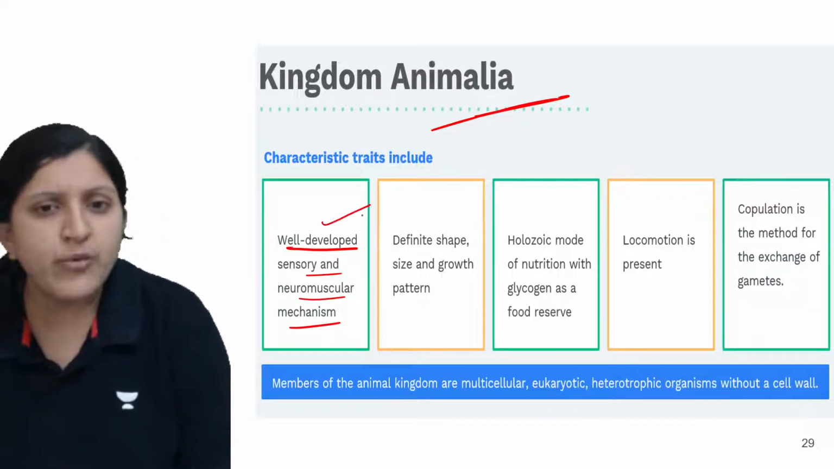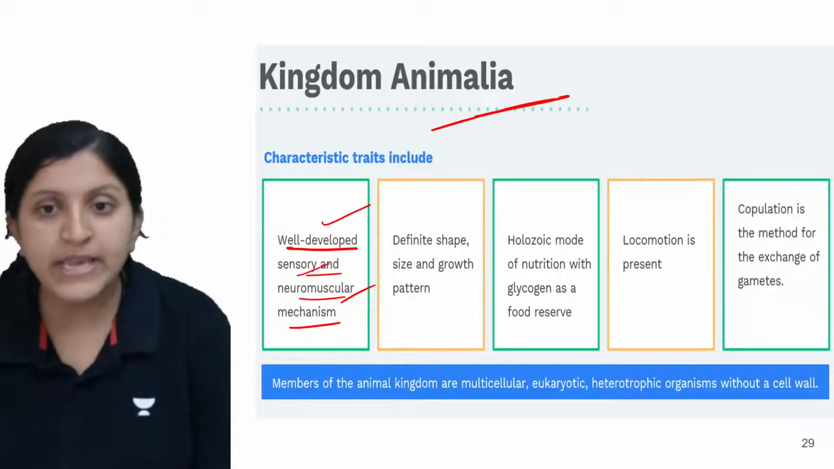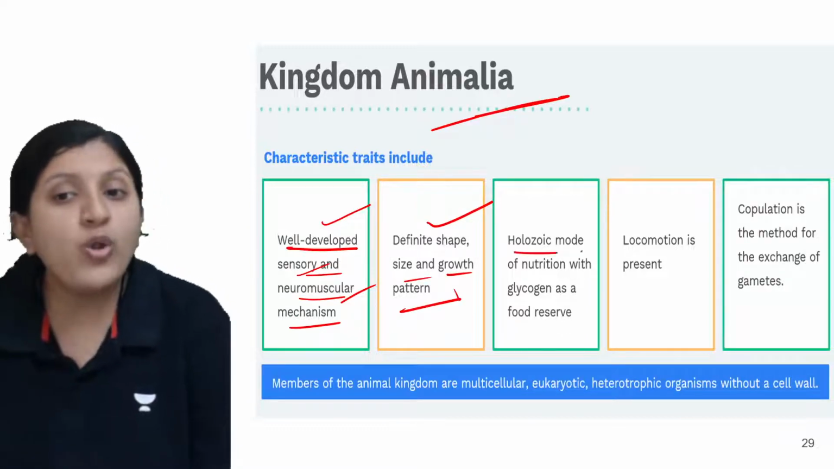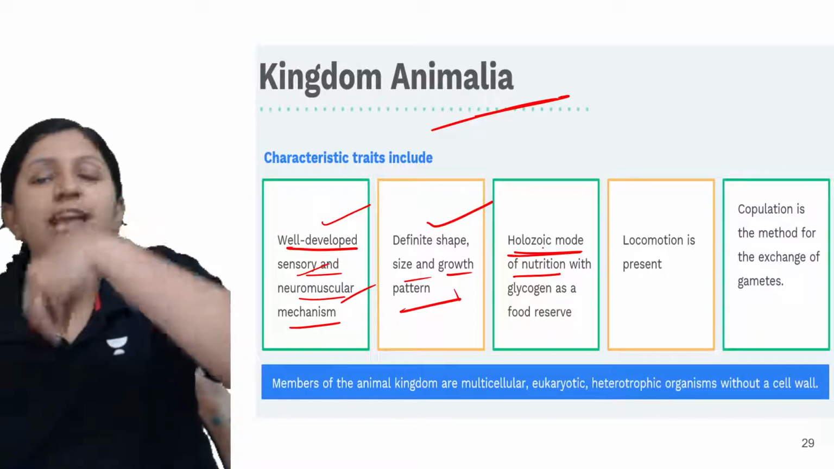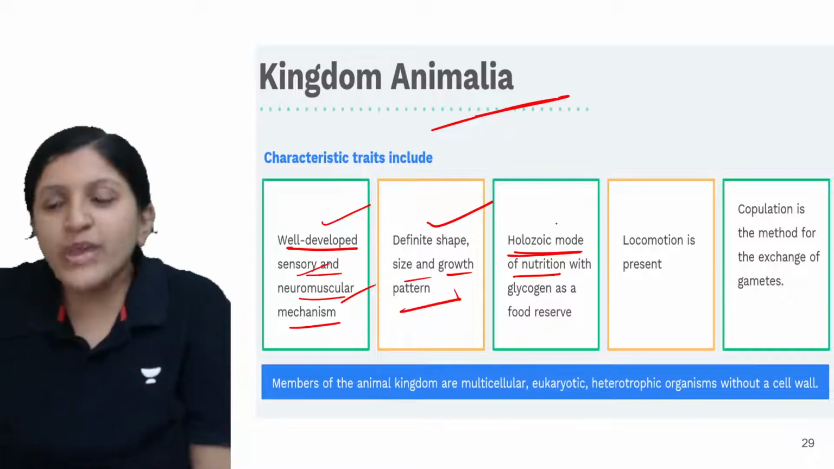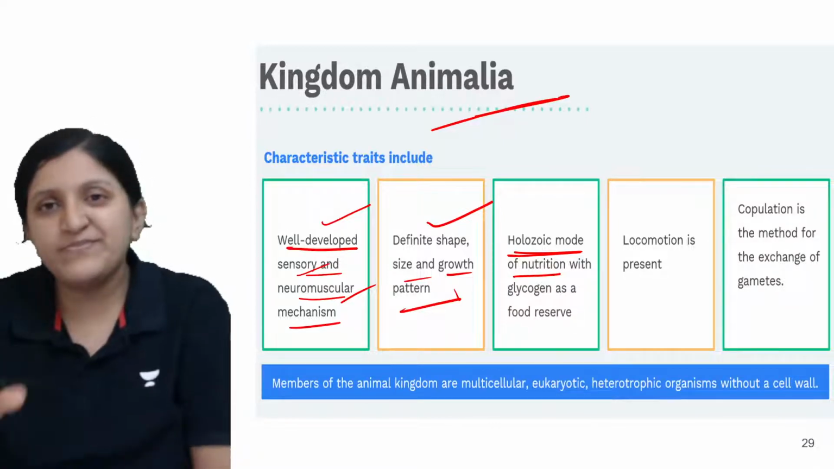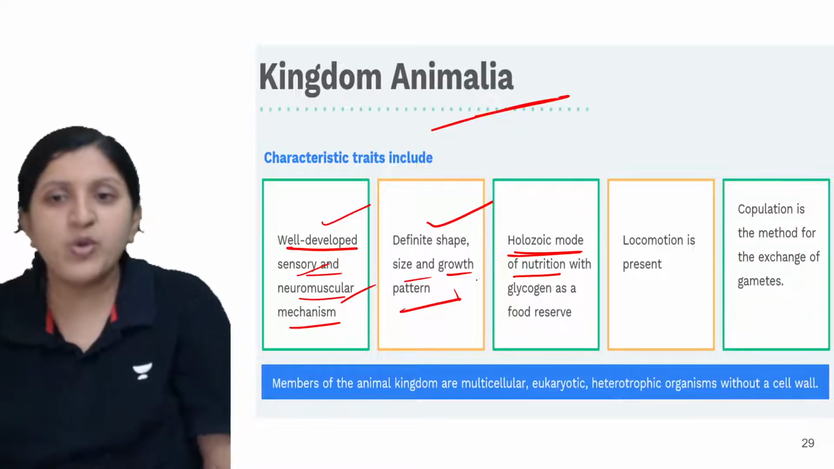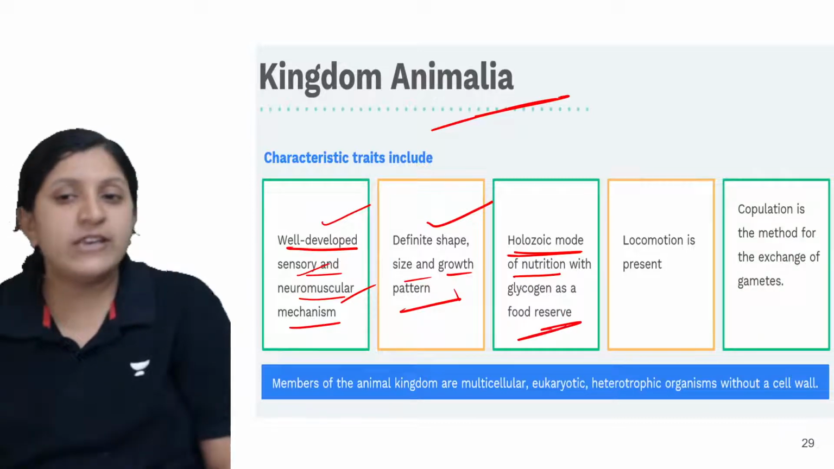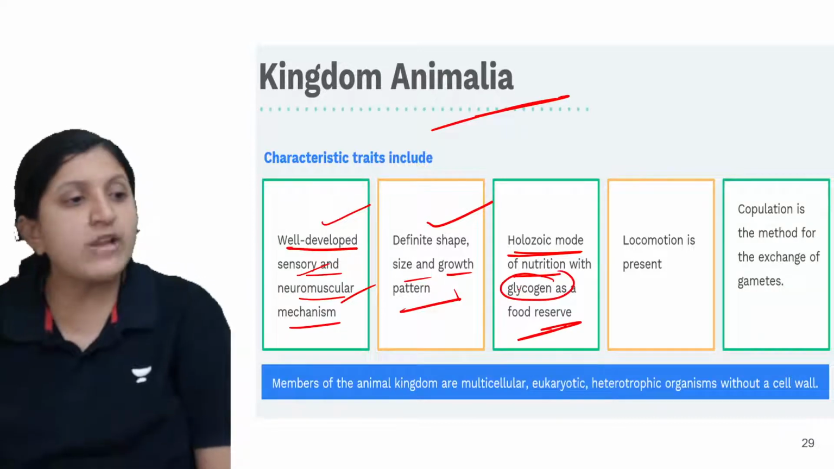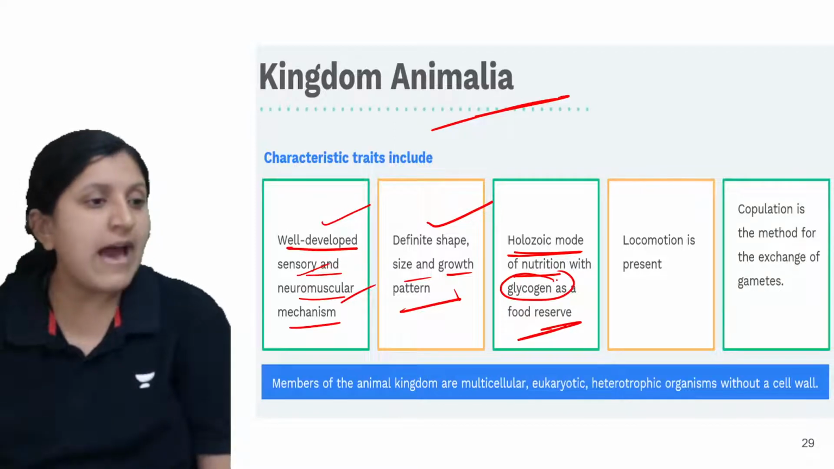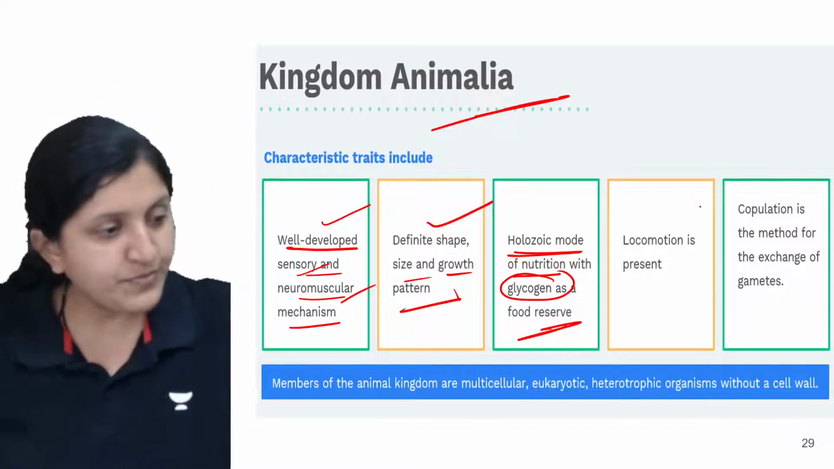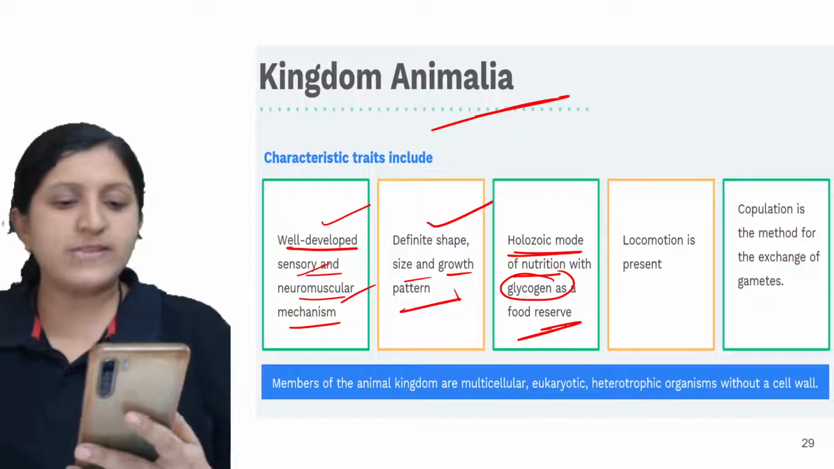So where you can find a well developed sensory and neuromuscular mechanism, definite shape, size and growth pattern, holozoic mode of nutrition, that is basically ingesting food. Okay, so we make the food outside, that is we are cooking the food outside, then it is taken in through the mouth, so that is holozoic mode of nutrition, with glycogen, just like the fungi. So glycogen is also stored here in the animals, which is basically a stored food material. So locomotion is present there. What exactly is locomotion? That is basically the movement.